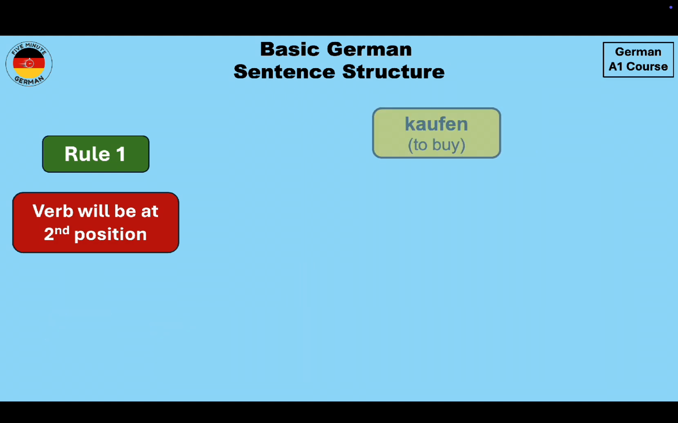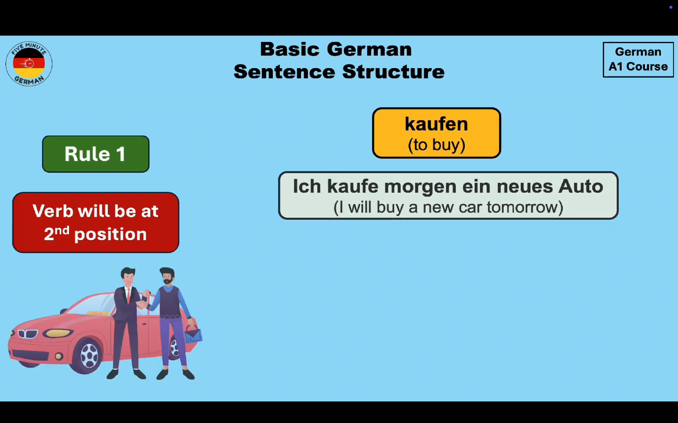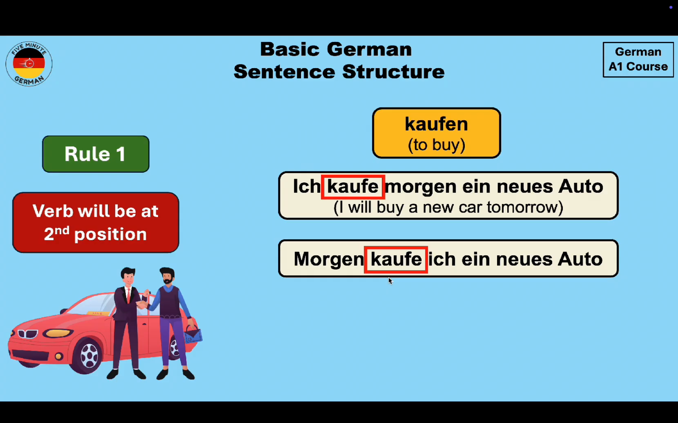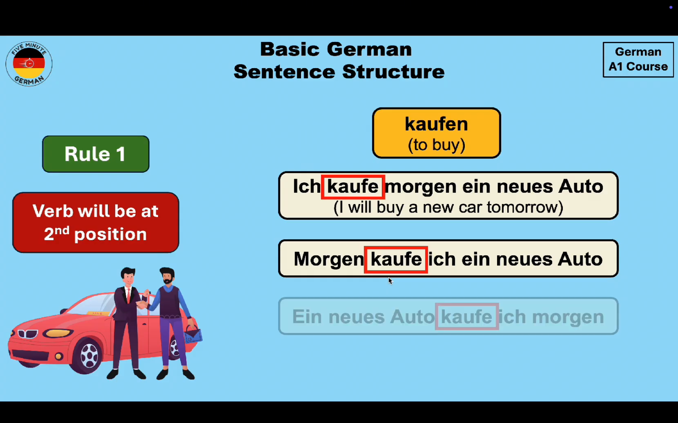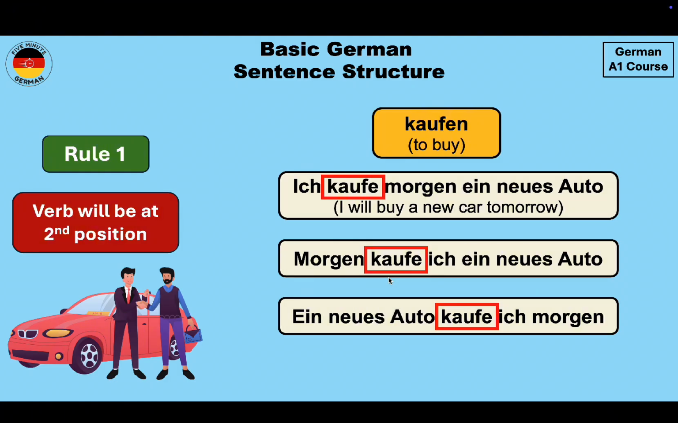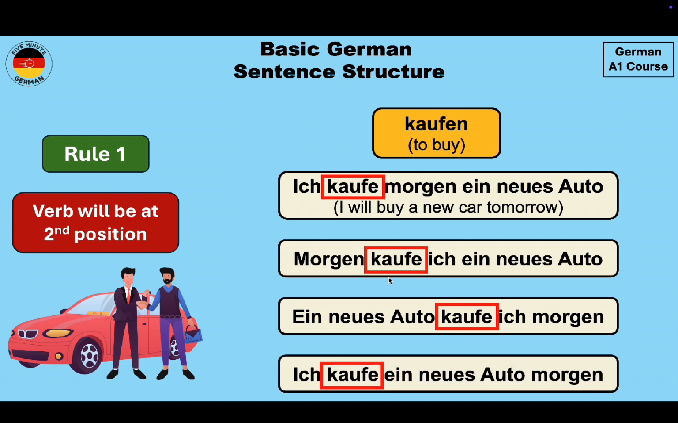Let's take another example with the verb kaufen, which means to buy. So a sentence with kaufen will be Ich kaufe morgen ein neues Auto. I will buy a new car tomorrow. Over here you see that the verb kaufen in conjugated form is at the second position, which is Ich kaufe. We can also rewrite the sentence as Morgen kaufe ich ein neues Auto. Another way to write this sentence is Ein neues Auto kaufe ich morgen. Over here again the verb is at second position, and we can also write it as Ich kaufe ein neues Auto morgen. Yes, I know what you might be thinking.